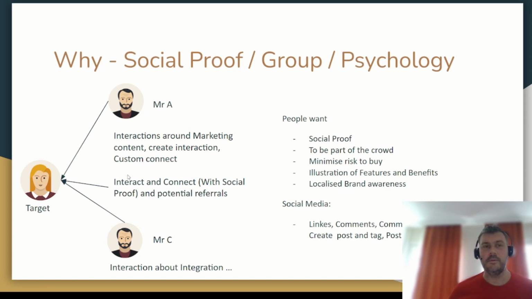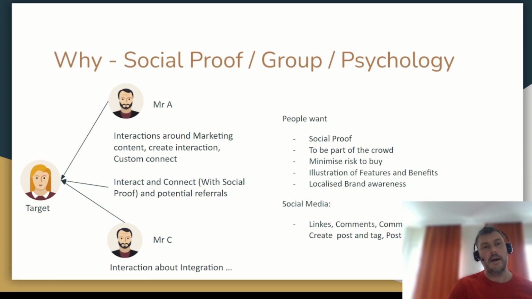connect with that person. So we're trying to create this conversation, dialogue, awareness of who we are, and then later create the connection. So the chances of him accepting the connection are high. We have subject matter to connect on as well, and now that's part of our target's network. So even just the existence of us being part of that network shows that we're someone that our target can trust.